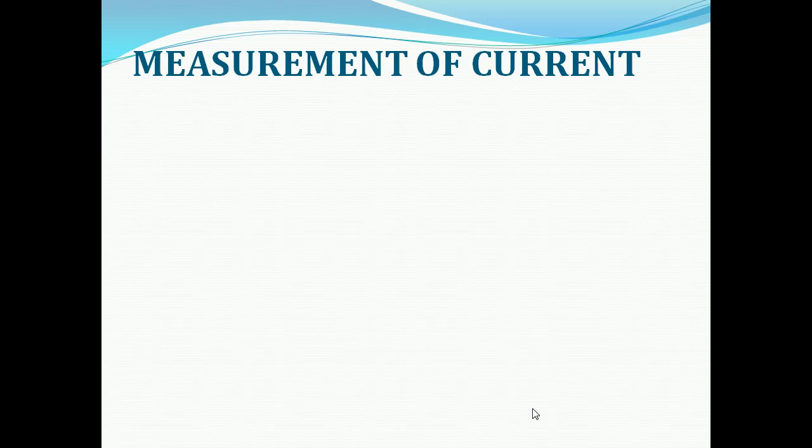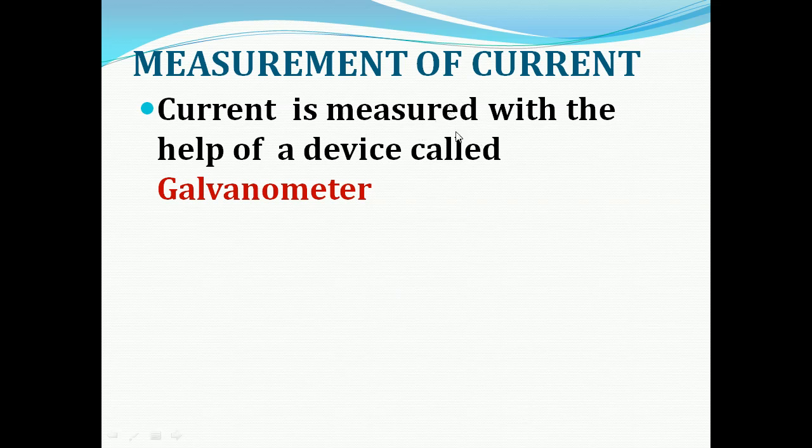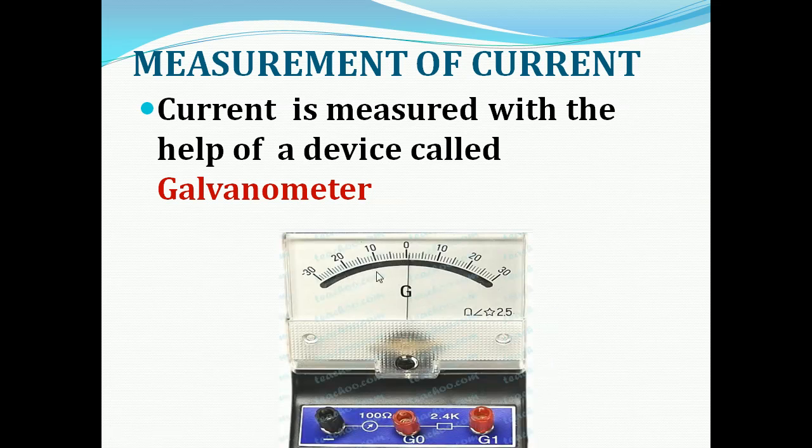Now, how can we measure the current in the conductor when there is electromagnetic induction? Current is measured with the help of a device called a galvanometer. In the picture you can see the galvanometer. The current produced due to electromagnetic induction can be measured with the help of a galvanometer.